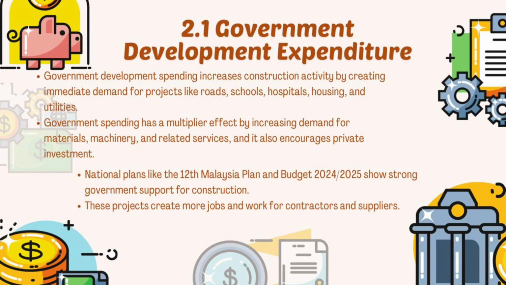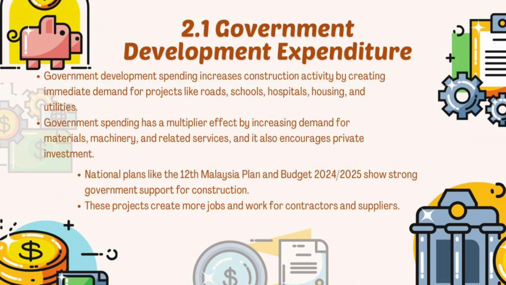Government development expenditure. Government spending plays an important role in economic growth. When the government spends more on big projects like roads, schools, hospitals, and housing, it helps boost the economy. These construction projects create jobs for both skilled and unskilled workers, which helps reduce unemployment. At the same time, better infrastructure makes an area more attractive to local and foreign investors. Government development spending also increases demand for materials, machinery and services. This creates a multiplier effect and encourages private investment.